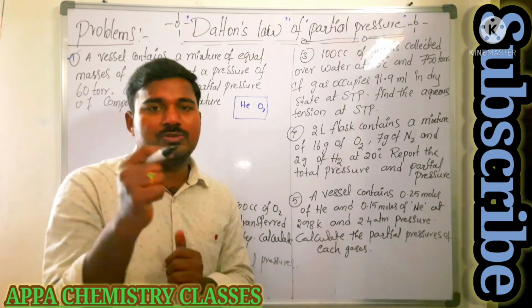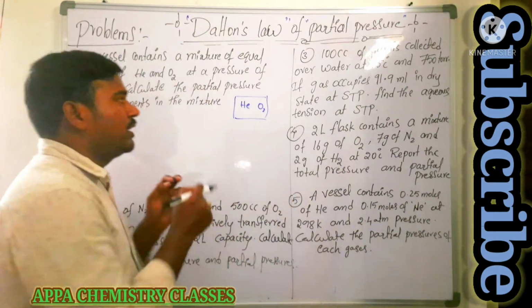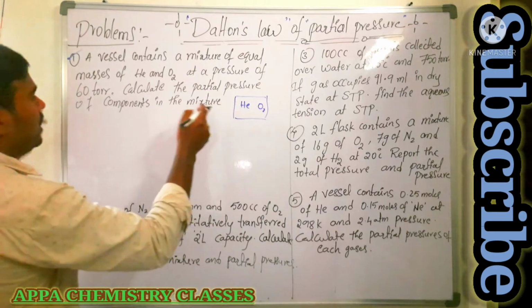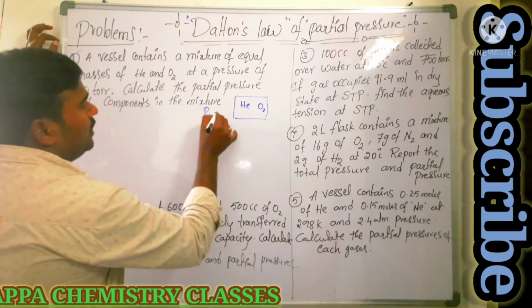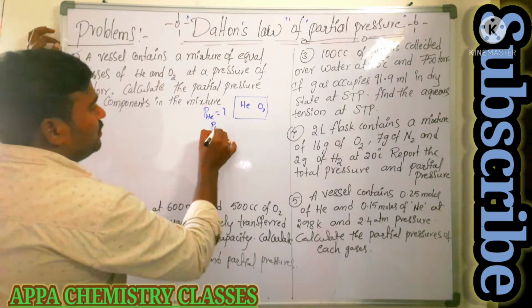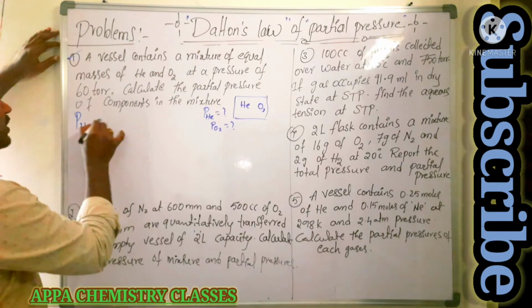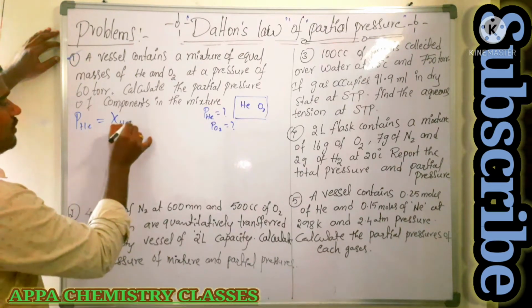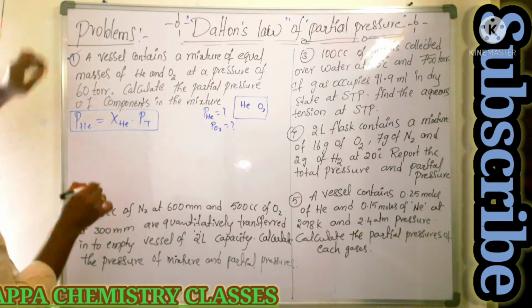Okay, it is not possible to calculate partial pressure when they are given reacting gases. That you need to identify. So we have the water, they are asking to calculate the partial pressure of helium as well as the partial pressure of oxygen. So how are you going to get the partial pressure of helium? It must be equal to the mole fraction of helium times the total pressure. Okay? So first we need to get this one.